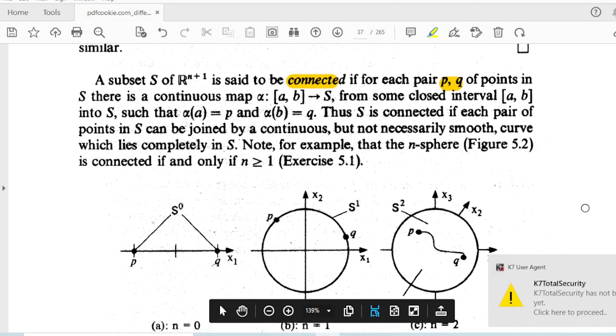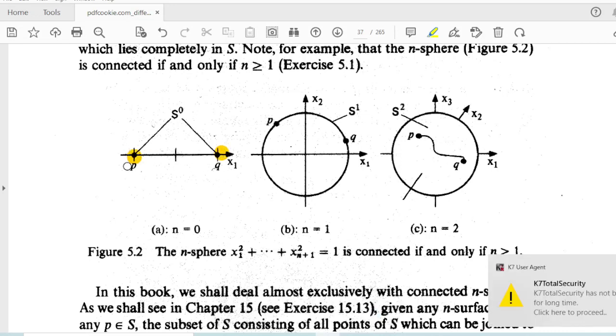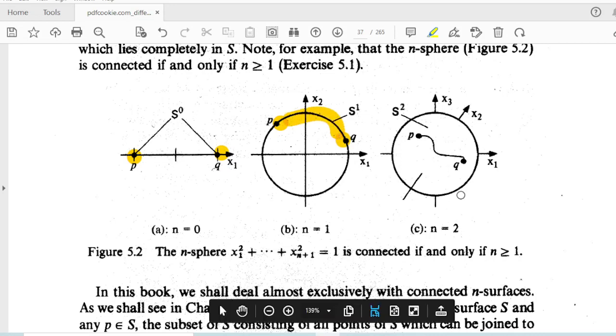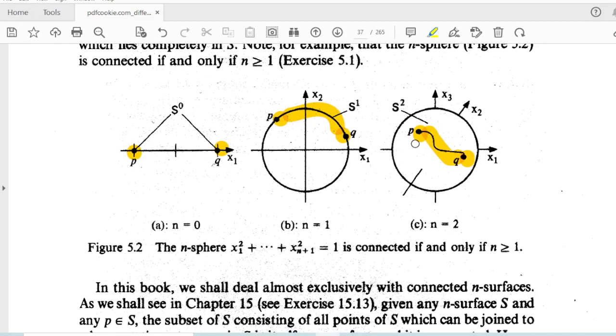If we are looking at the first graph, n equal to 0, P and Q are distinct points and we cannot connect them by any curve that lies in the set. Similarly, if we are considering a circle S1, we know any two points can be connected by a continuous curve. When n equal to 2, it is S2, a sphere. So in the sphere also, we can connect any two points by a continuous map. So these are examples of connected surfaces.